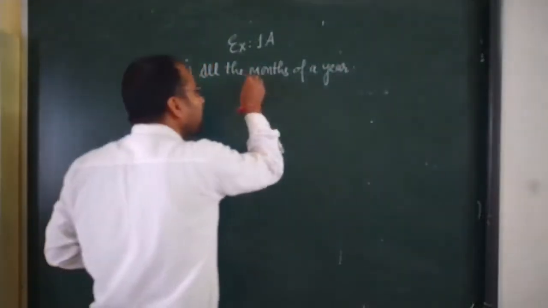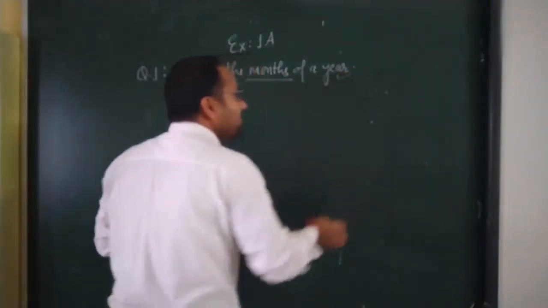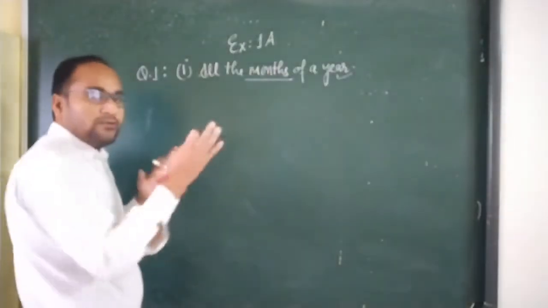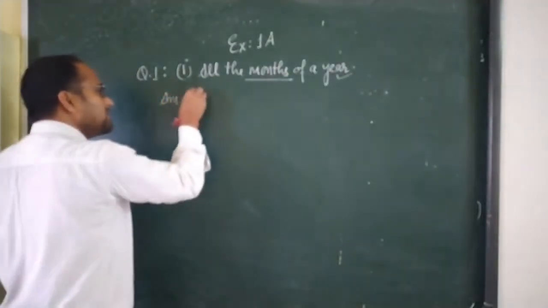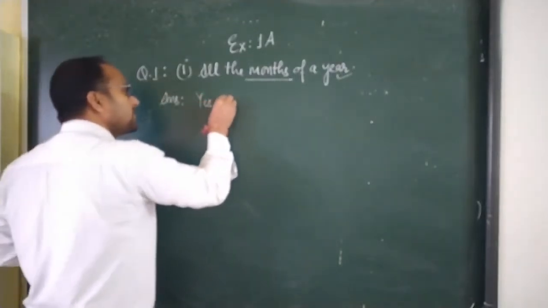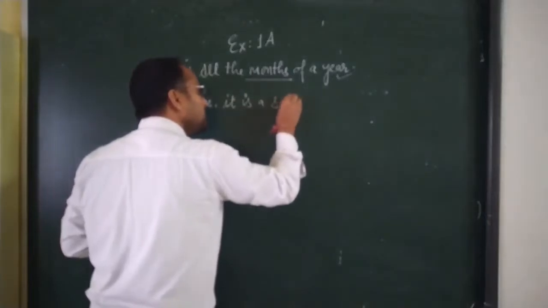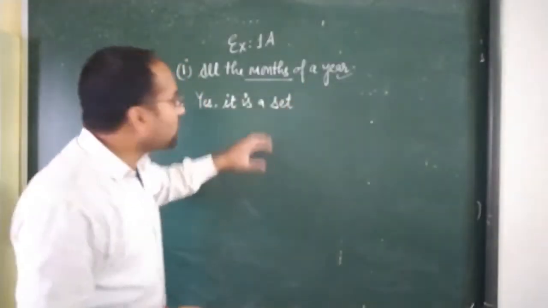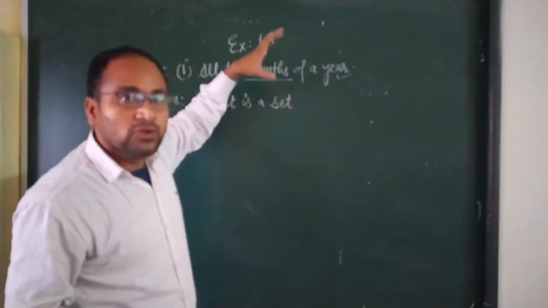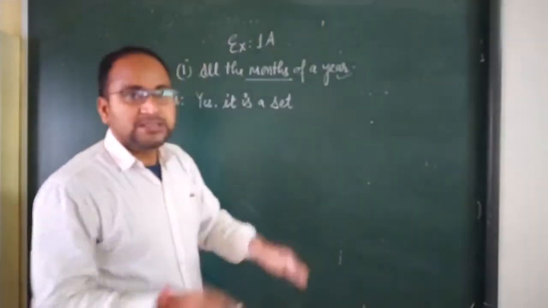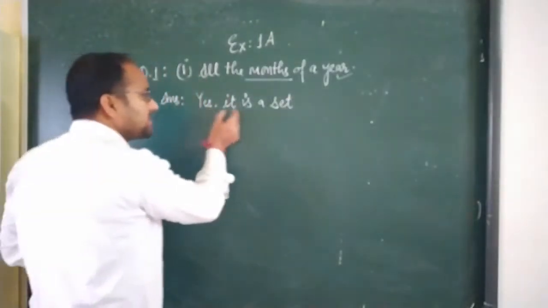Months is well defined. You know how many months there are in a year, so this collection is well defined. So your answer for this case is yes, it is a set. Why is it a set? Because the months of a year are a well defined collection. You know the names of the months and how many months are in one year. So yes, it is a set.